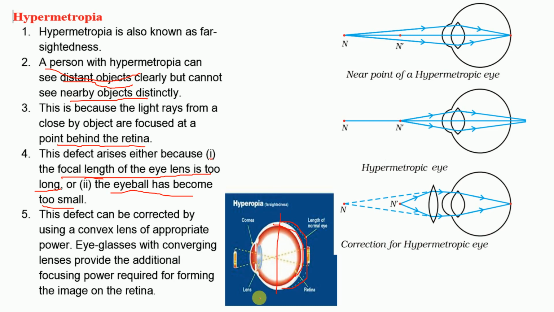There it was elongated. In myopia it was elongated. Here it is bulged. Understand? Because of that, the object's image is formed behind the retina. You can see that the image is formed behind the retina.